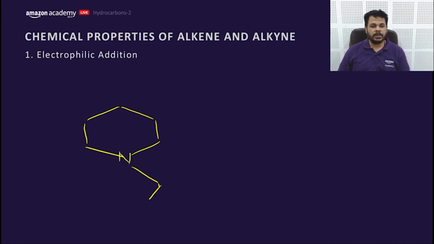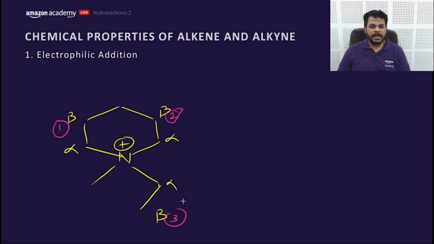I'll repeat the question. This is the positive charge, this is the alpha and this is the beta position, this is alpha and this is the beta position, and this is alpha and beta. Now tell me, this is beta 1, this is beta 2 and this is beta 3. Which H is the most acidic hydrogen? Beta 1, beta 2 or beta 3?